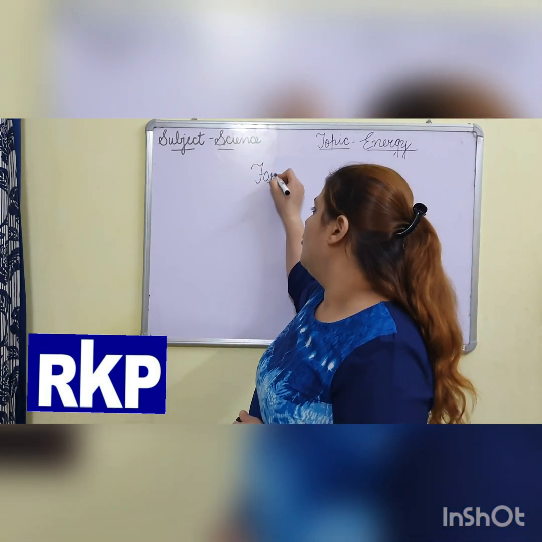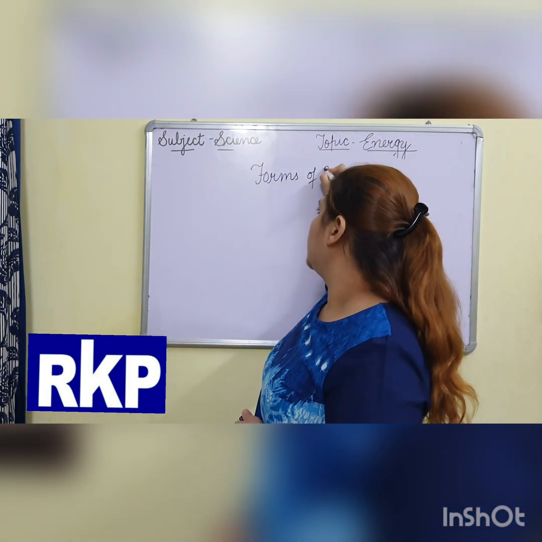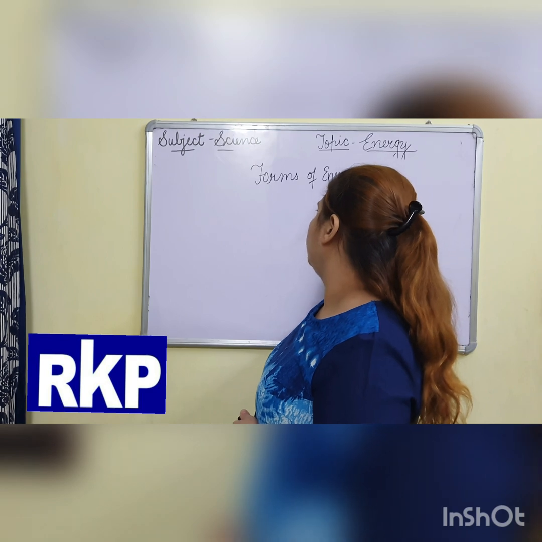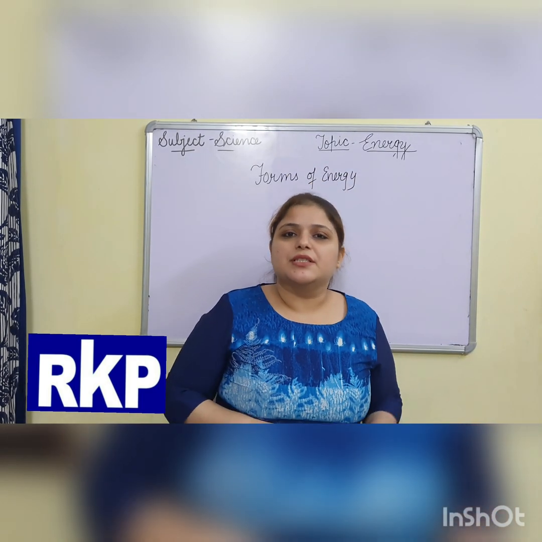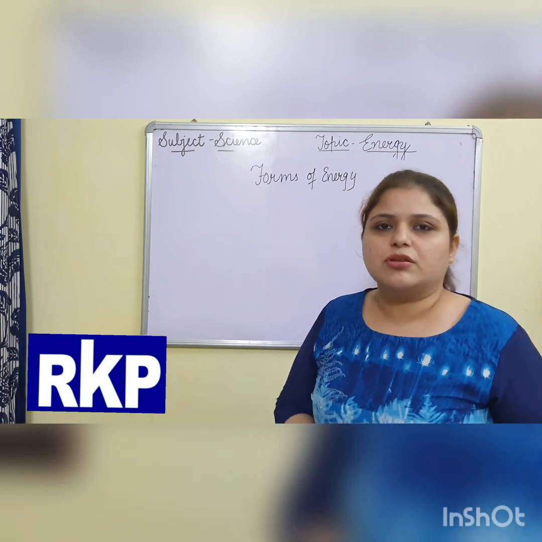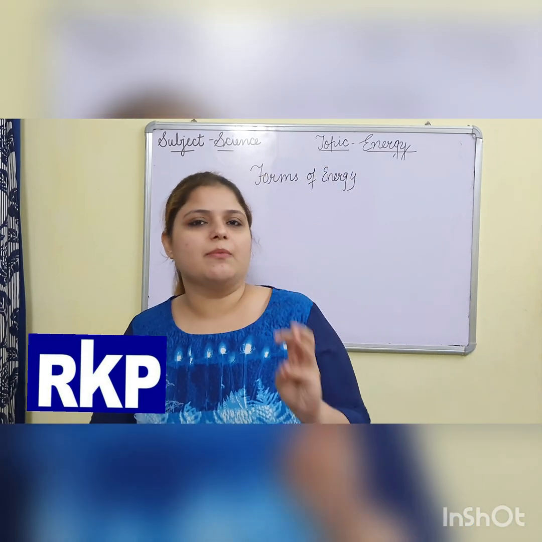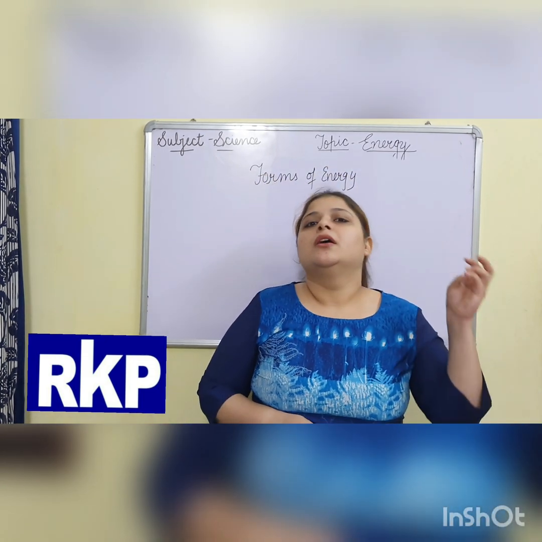Now the forms of energy which we have discussed also. Forms of energy means the form in which energy is stored. Energy can be stored in the form of chemicals, that is known as chemical energy. Light energy is also a form of energy which enables us to see.